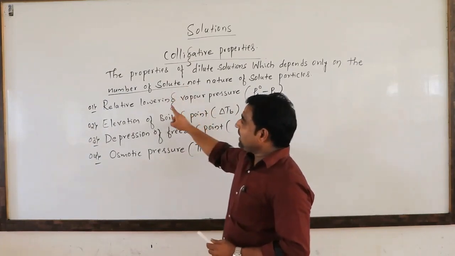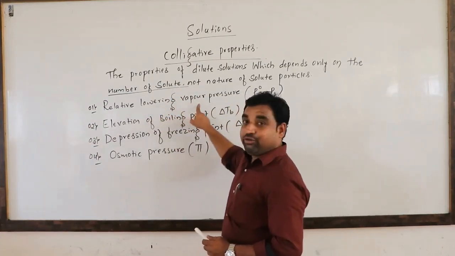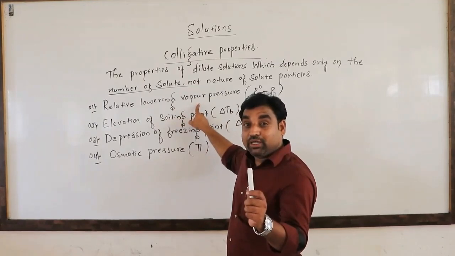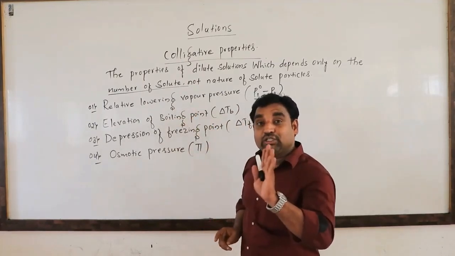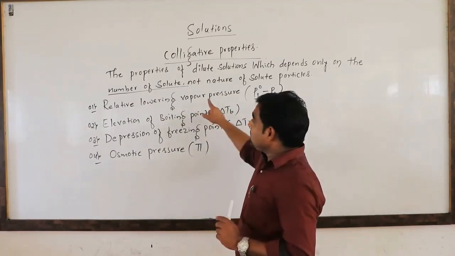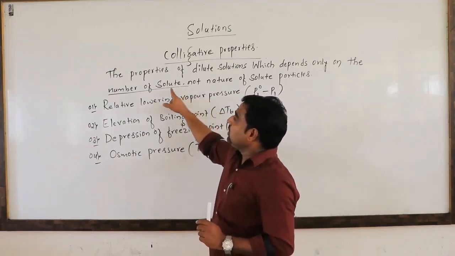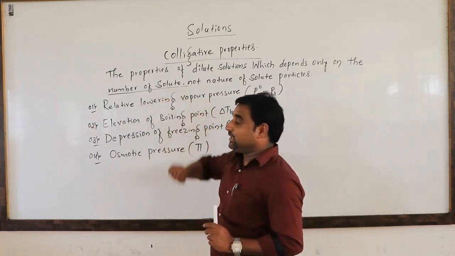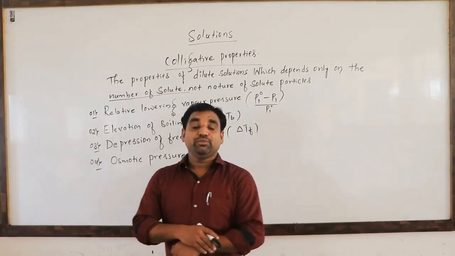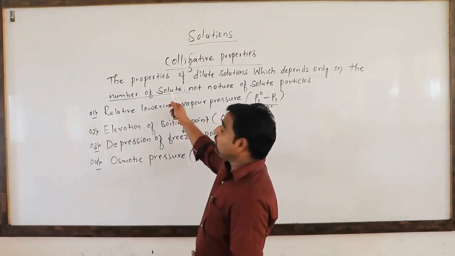Here one more point you can remember: relative lowering of vapor pressure is a colligative property, but the lowering of vapor pressure is not a colligative property. So this relative lowering of vapor pressure also depends on the number of solute particles. So these are the four colligative properties which depend on the number of solute particles.